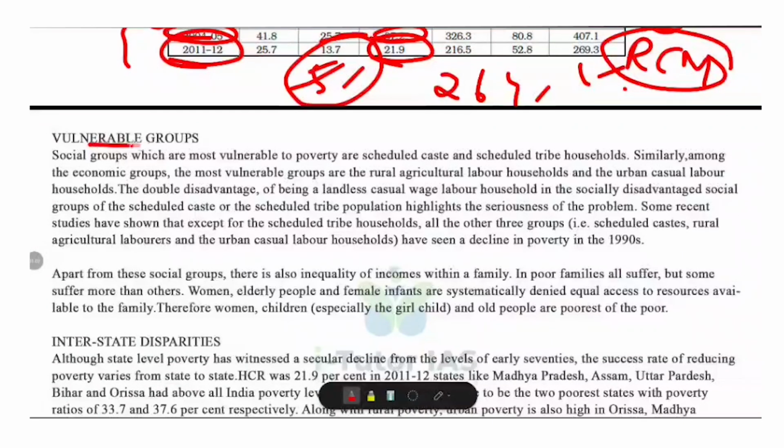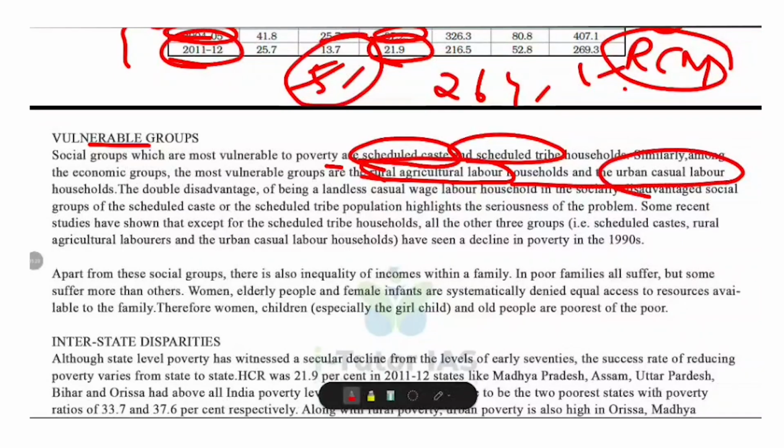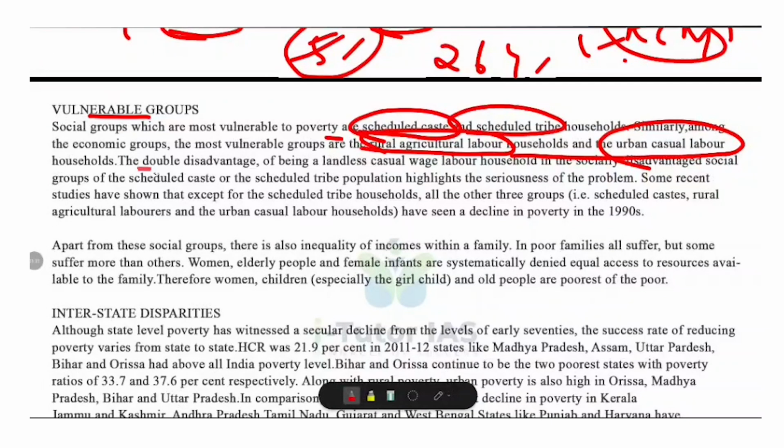Now, vulnerable groups. Some groups in society are more vulnerable to poverty than others, both social groups and economic groups. Social groups are scheduled castes, scheduled tribes, etc., and their households. What about economic groups? Rural agricultural laborers and their households, and urban casual laborers. Their households are most at risk. The situation becomes even more serious for households that face double disadvantage, for example, a landless casual wage laborer from an SC or ST community. This combination of social and economic disadvantage highlights how serious poverty can be.